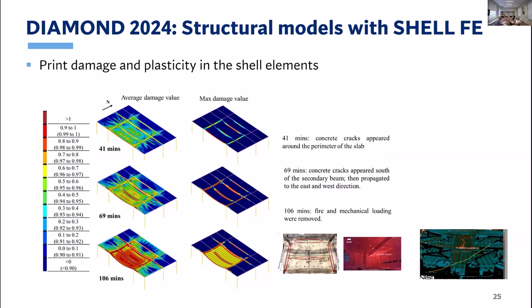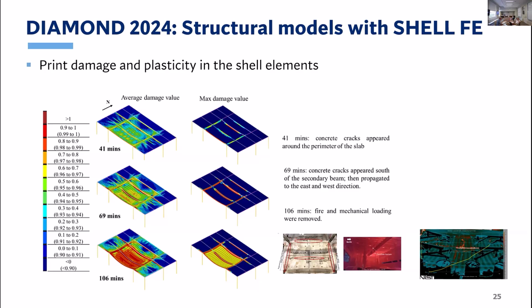When working with shell elements, you may know that for concrete, we have a sophisticated model that incorporates damage, plasticity, transient creep, and so on. It's been used quite extensively when we model tensile membrane action and so on. But up to now, those internal variables of damage and plasticity were not plotted in Diamond. Well, in the next version, it will be possible to plot them. As I just explained for the temperatures, we have lots of damage and plasticity values for each integration point of each element. So here the user can plot either the max or the average.